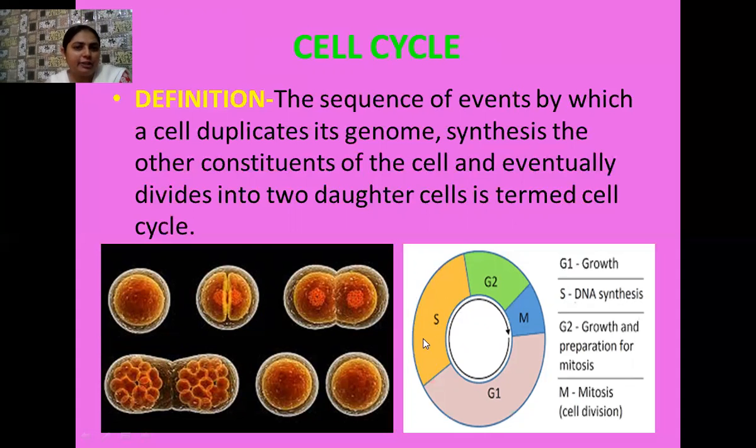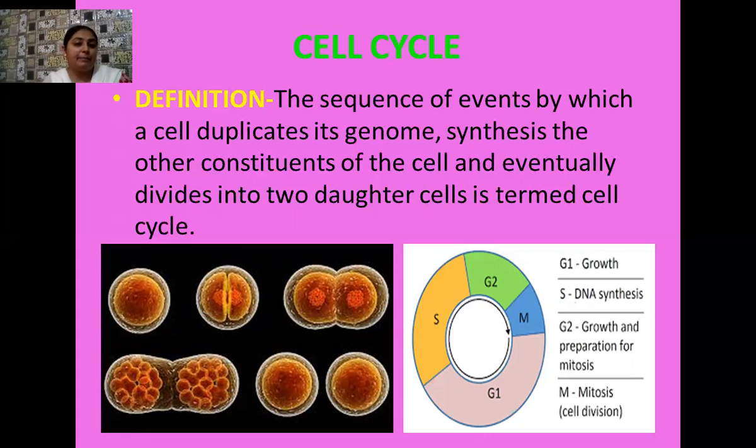Okay. And after the synthesis phase, there is another phase, that is the G2 phase. It is known as gap 2 phase or growth 2 phase. Here one very, very special event takes place. You know that the cell has to undergo cell division. It has to enter into the mitotic phase.